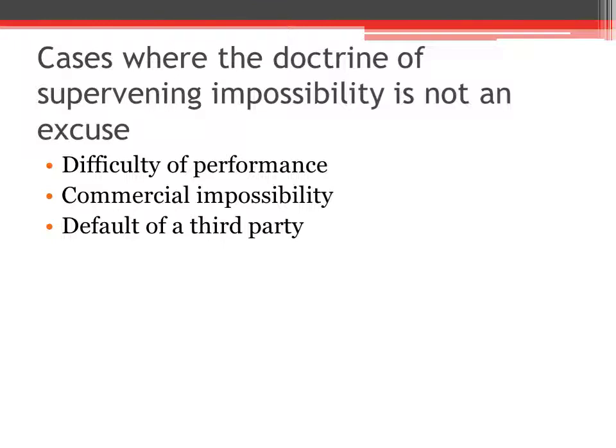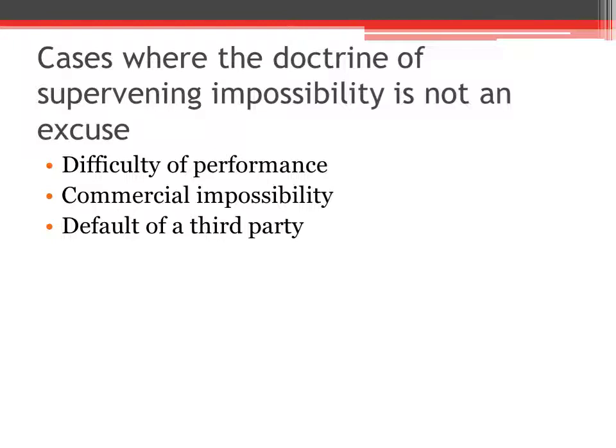For example, A agrees to supply B certain computer components on the belief that C will import them from China. So A is making a contract with B. A agrees to supply B certain computer components. He is making the contract on the belief that C will import them from China. So A is depending on a third party, that is C.